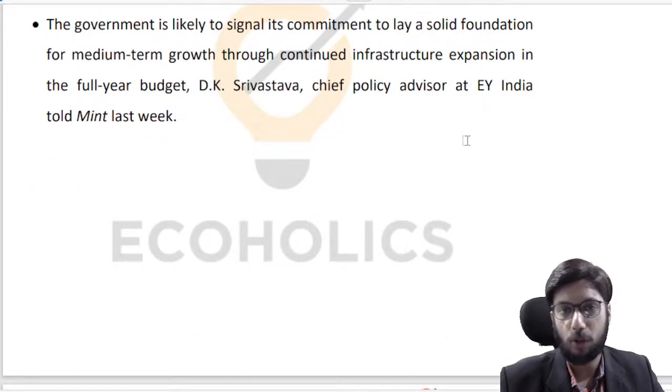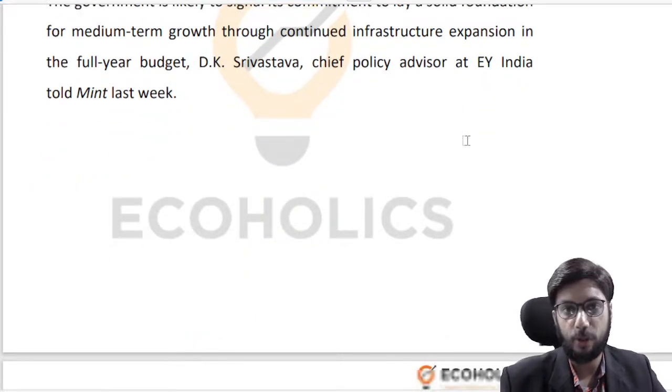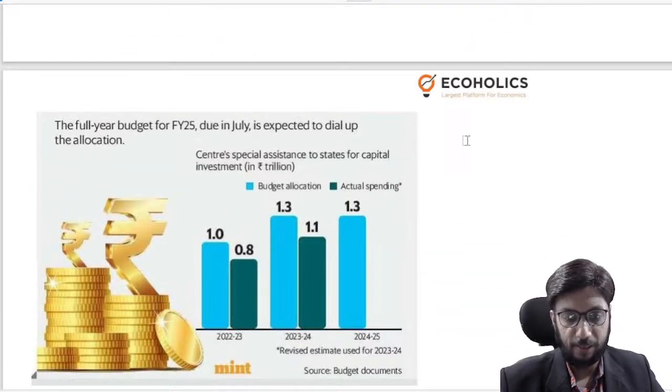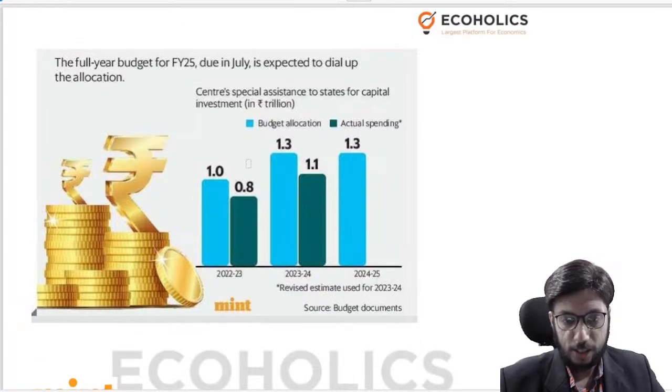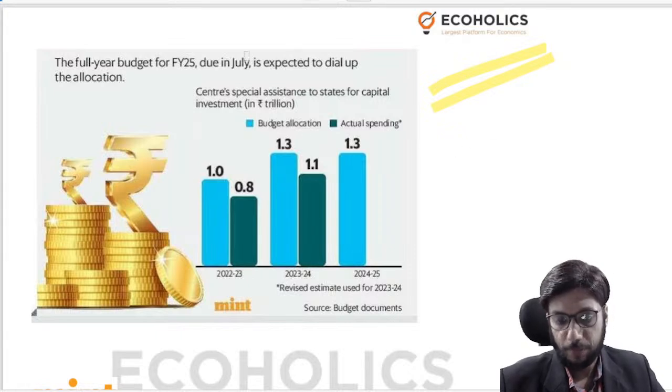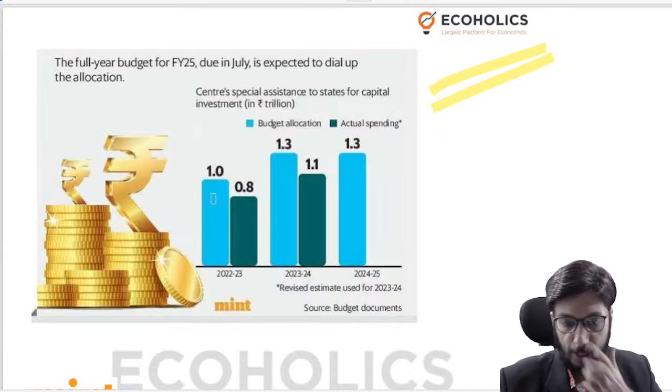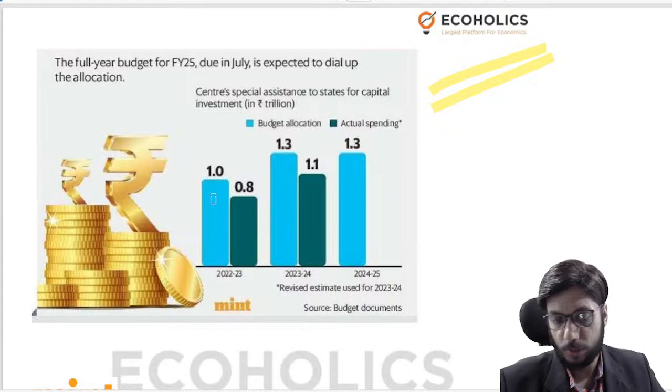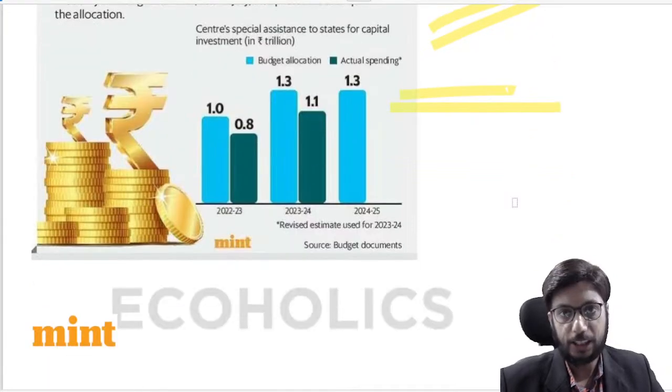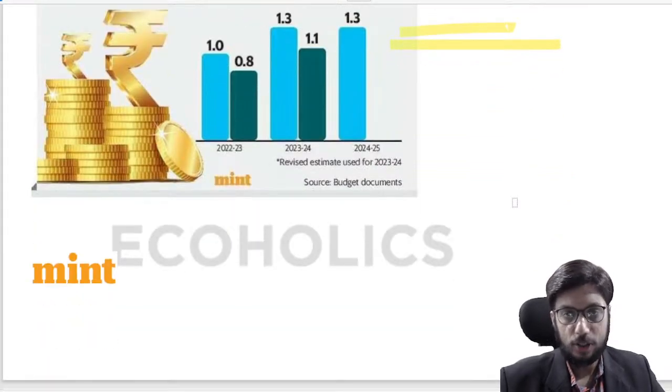This is the most important juice out of this article, which I've already given to you. So just keep this in mind, right? You can see over here, central assistance to states for capital investment: the allocation has been going up, right? We were at 1 trillion rupees, we have gone up to 1.3 trillion rupees, and going ahead in 24-25, we are likely to go above this 1.3 trillion which has been earmarked. Okay, so this is the second article done.